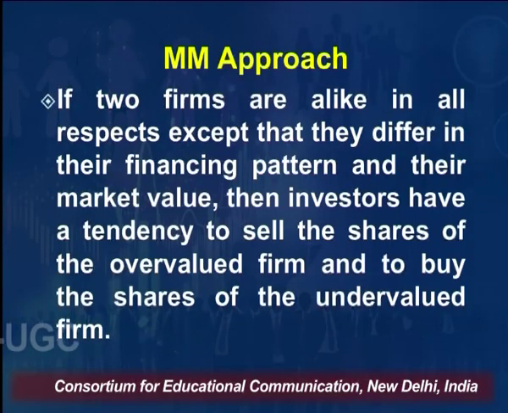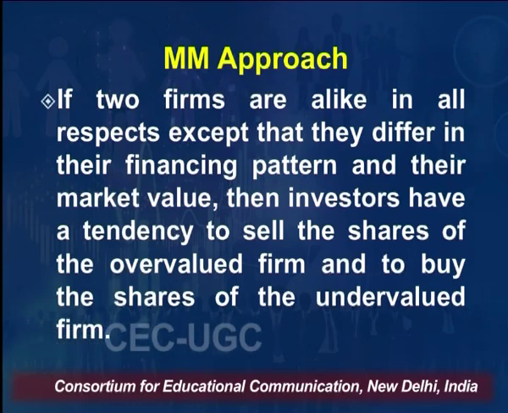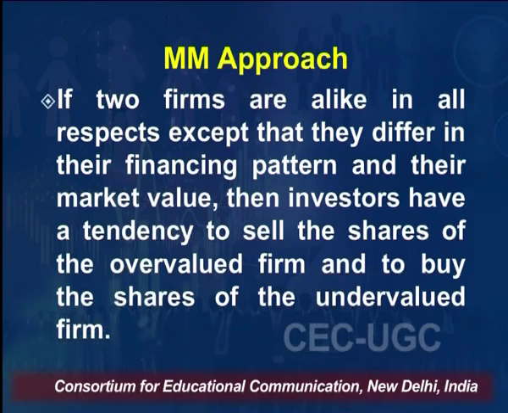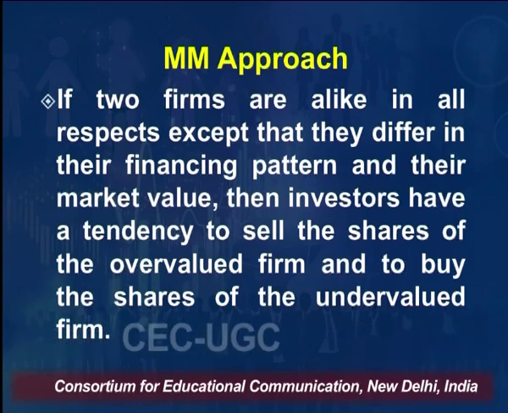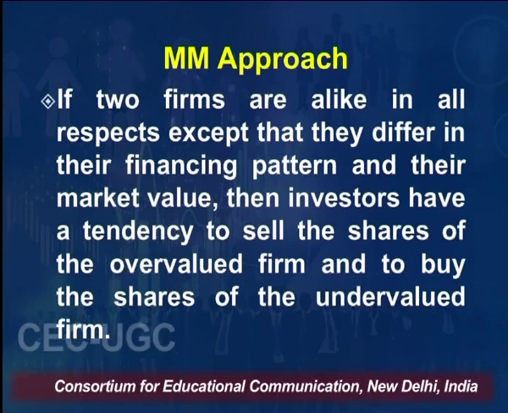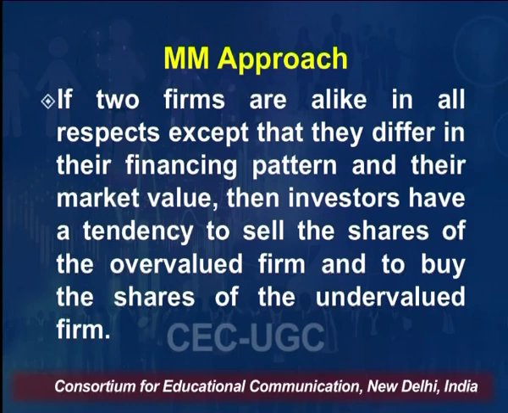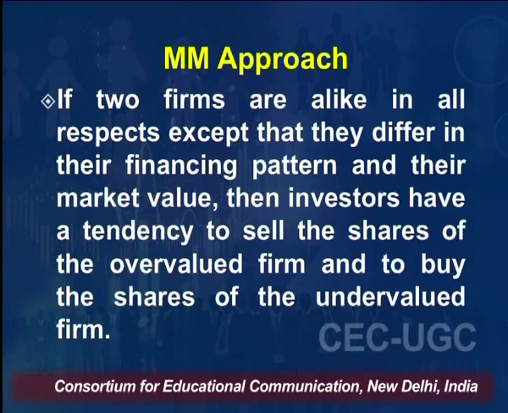So, this approach says that if two firms which are alike in all respects except that they differ in their financing pattern and their market value, the investors have a tendency to sell the shares of overvalued firm and to buy the shares of undervalued firm. So, investors will sell the shares of overvalued firm, they will buy the shares of undervalued firm, and this buying and selling pressure will continue till the two firms will have the same market value.